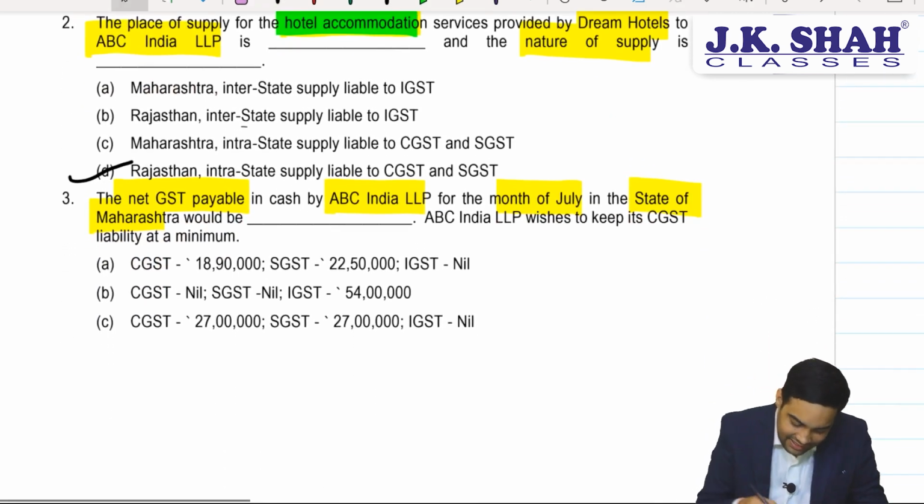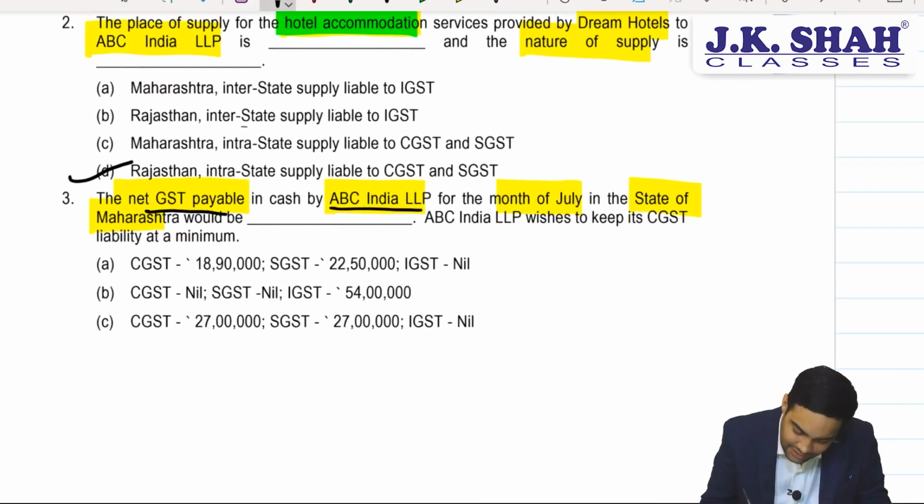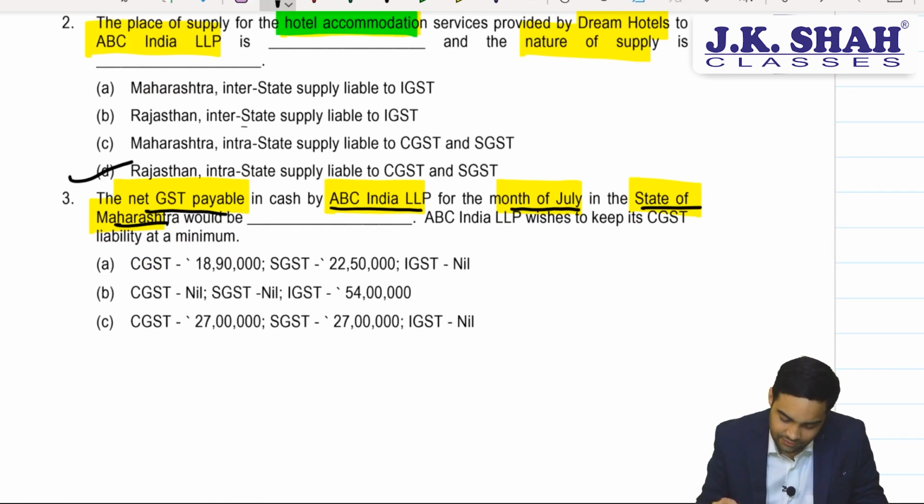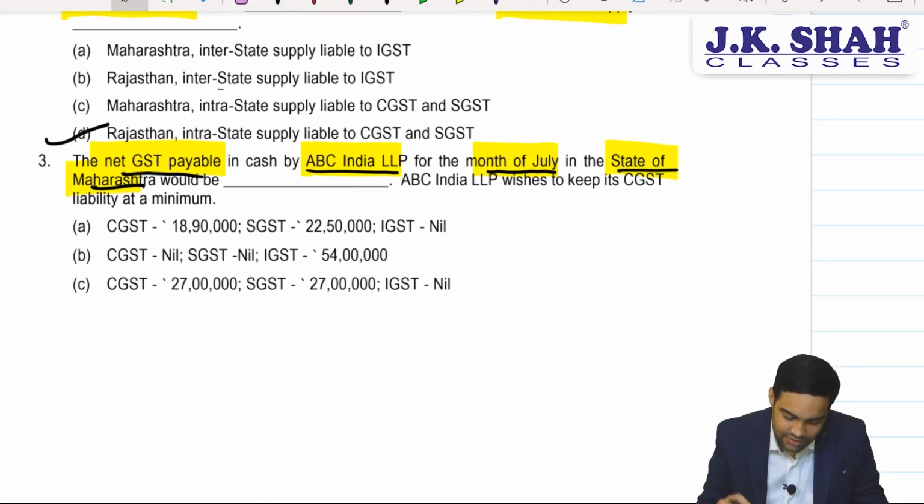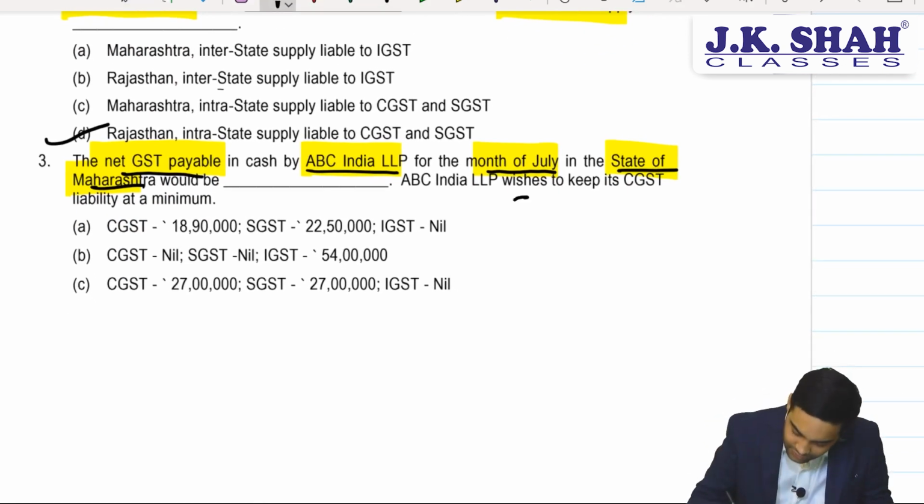Then net GST payable by ABC India for the month of July in the state of Maharashtra. Now people, see, 50 lakh advance was received in the month of June. Correct?